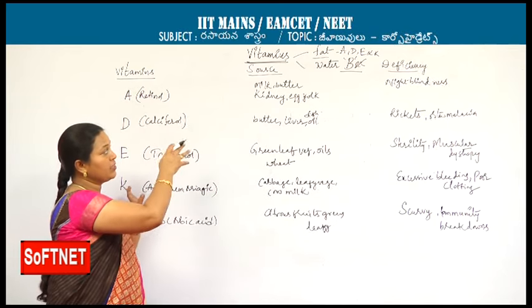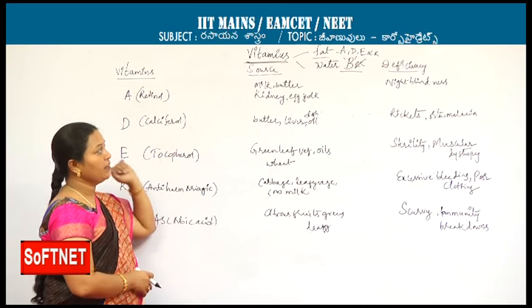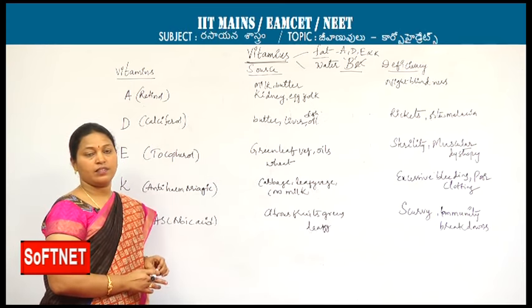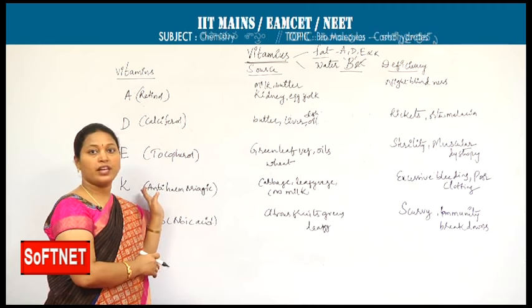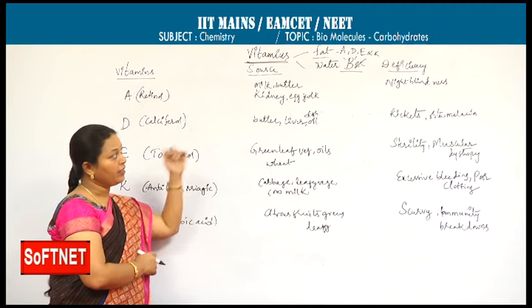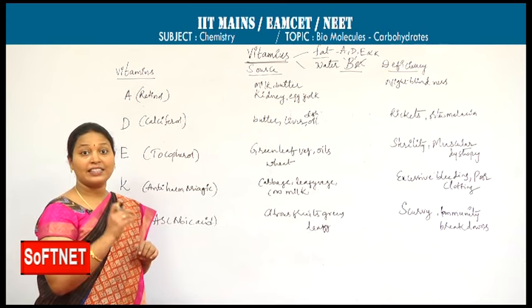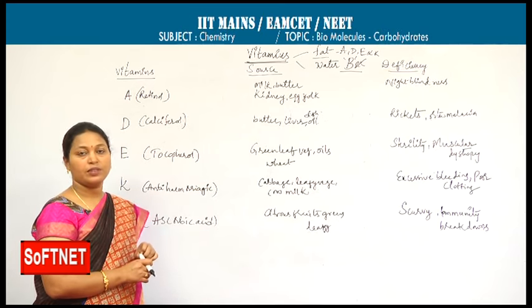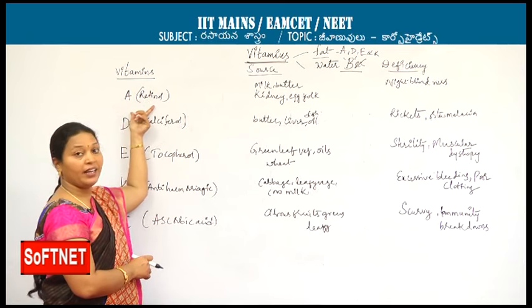If you eat much of these, you will get vitamin A. Deficiency disease: if you lose the amount of vitamin A in your body, you may get night blindness. Redness in the eye is also one of the symptoms of vitamin A deficiency.